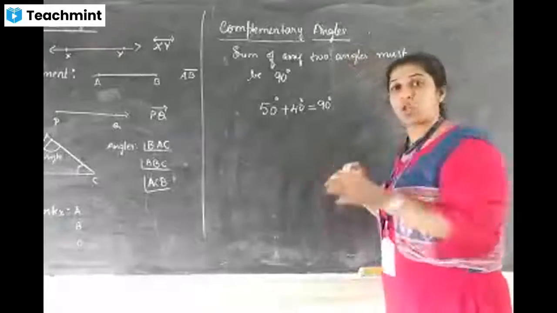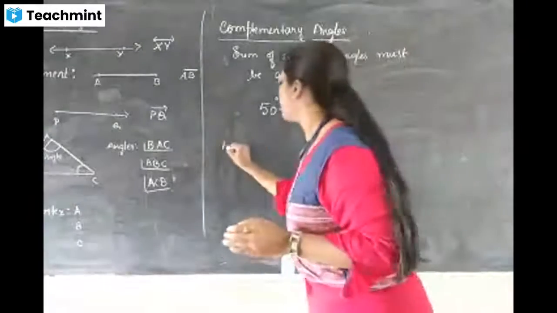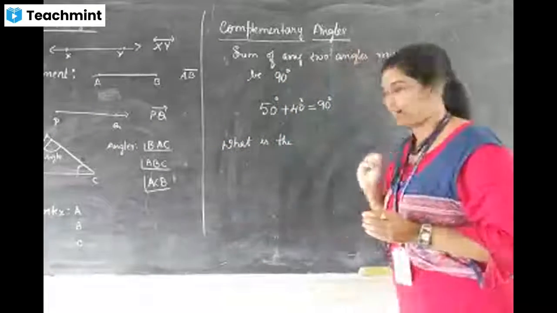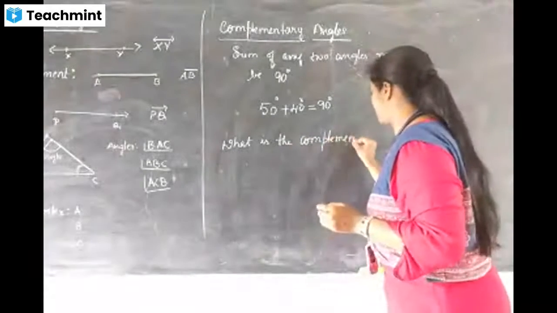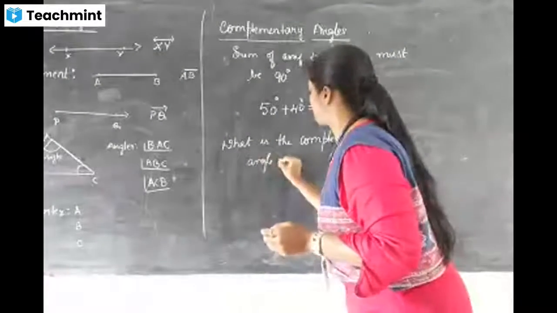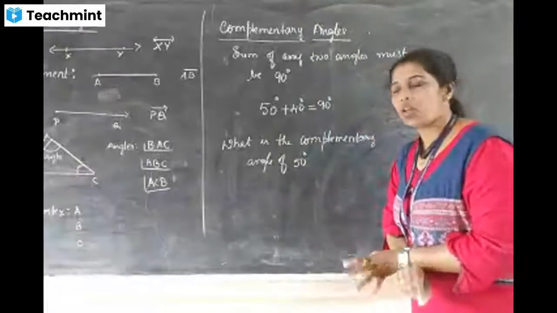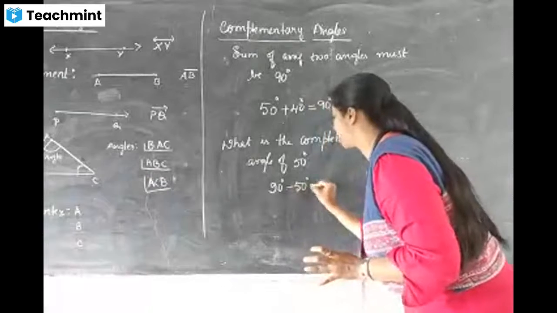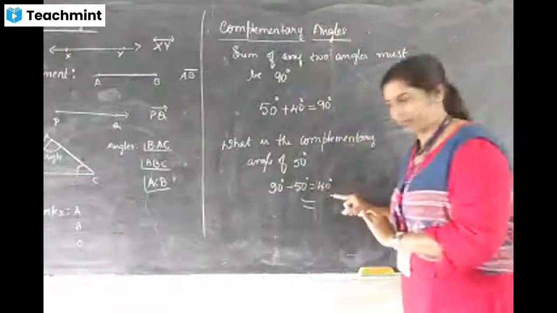The question comes, how do you know? They may ask. This example only I will take. What is the complementary angle of 50 degrees? You have to do 90 minus 50. That time you will get the answer, 40 degrees. This is the complementary angle of 50.